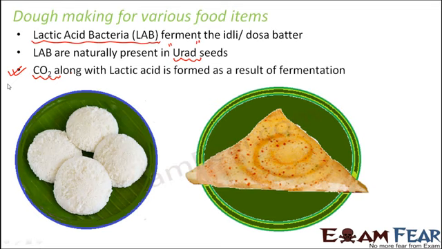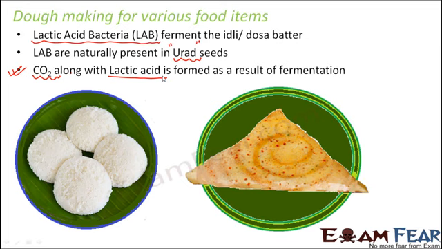Now, you would have observed that if you keep the batter fermenting for quite some time, maybe for 2 days or so, the batter turns too sour. Now, why does the taste turn sour? That happens due to the formation of lactic acid. If you remember, in the process of curdling also, we saw that due to the formation of lactic acid, the taste of curd is sour.